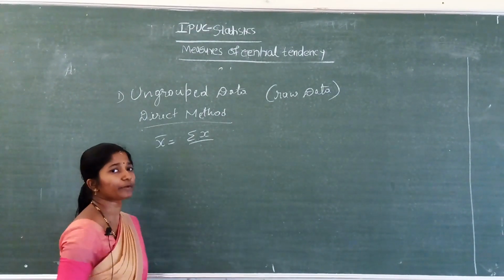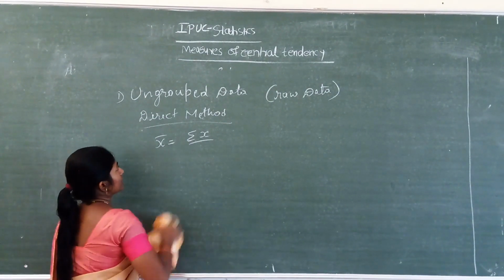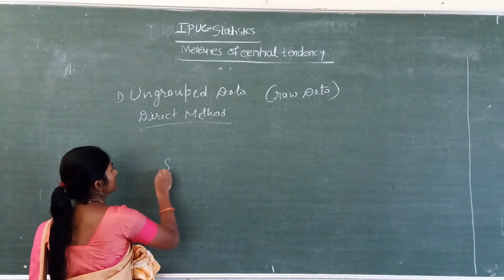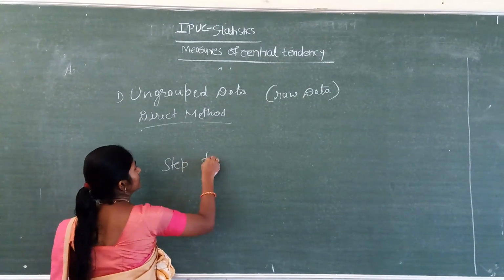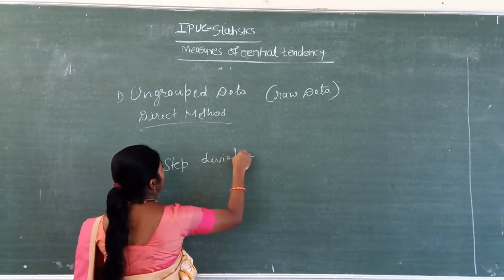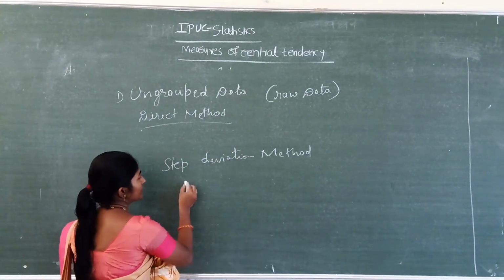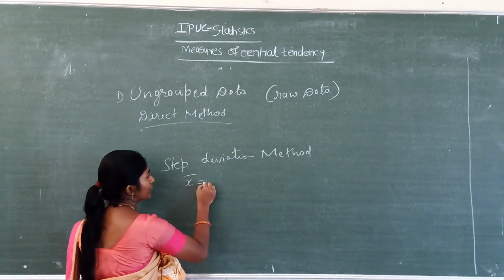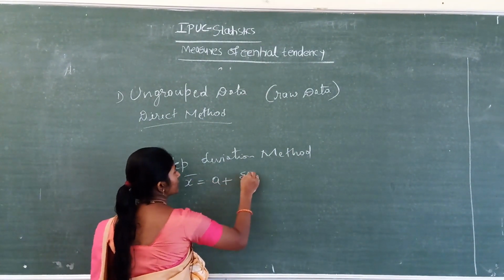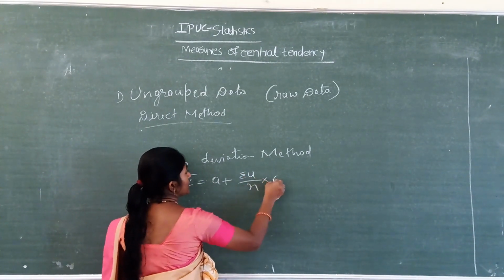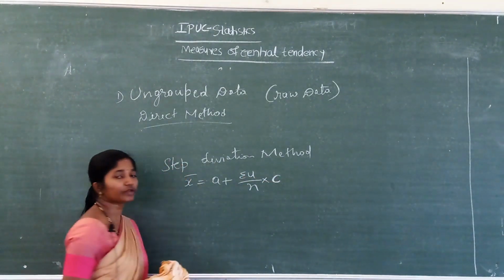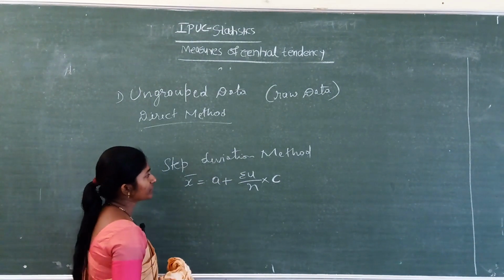Another is the step deviation method. In the step deviation method, x bar equals a plus sigma u divided by n, into c. What is c here? C means width.